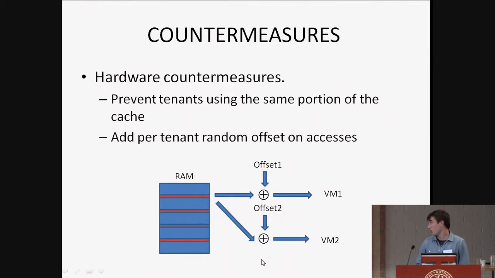So the same data is not going to be mapped to the same place in the cache. When VM2, let's say that VM2 is the attacker, tries to guess whether the data is in the cache or not, he's going to find out that he has a private copy of the data, and he cannot perform cache side channel attacks.